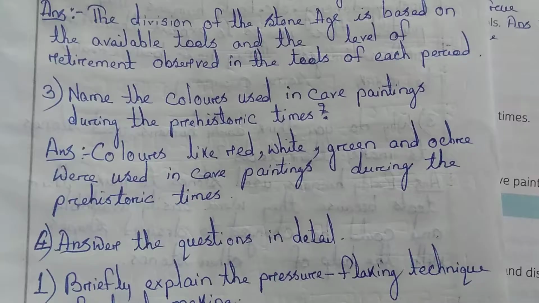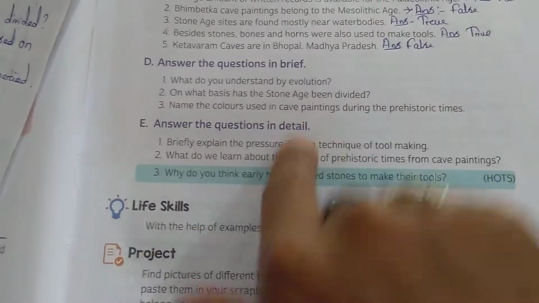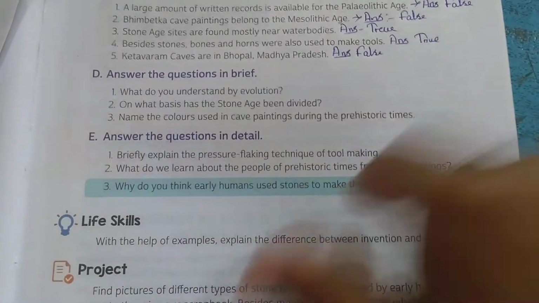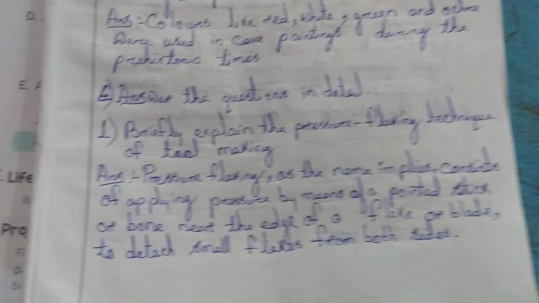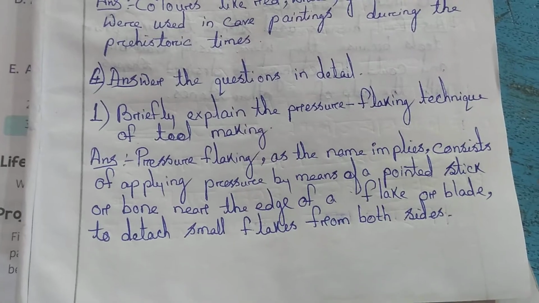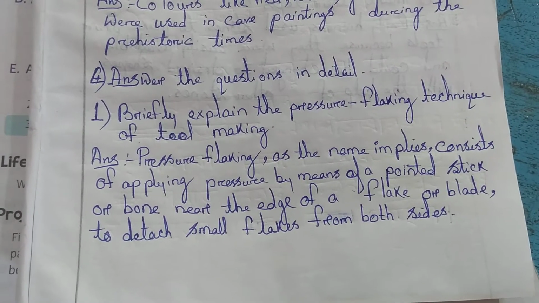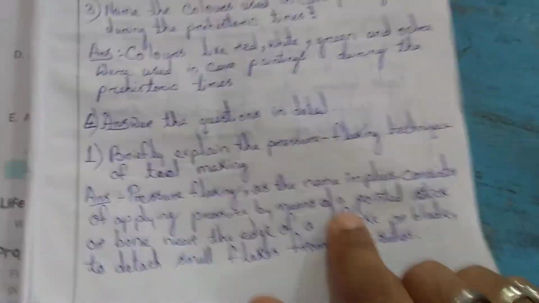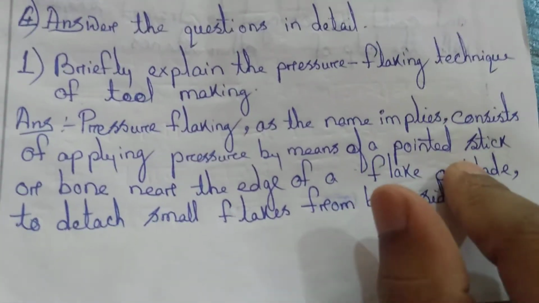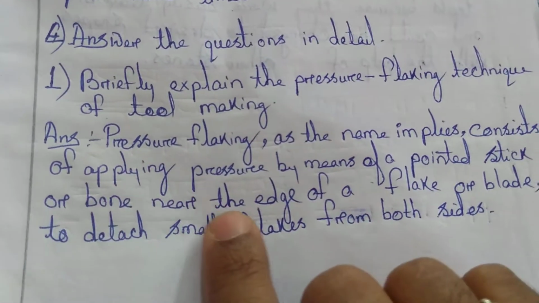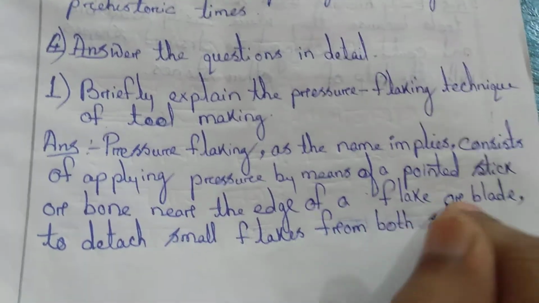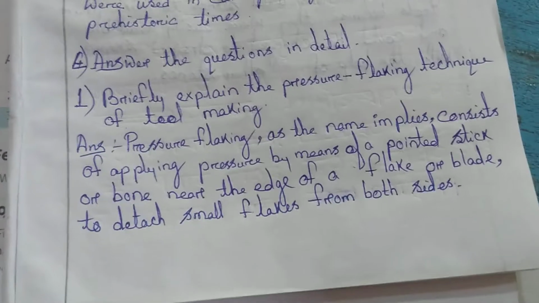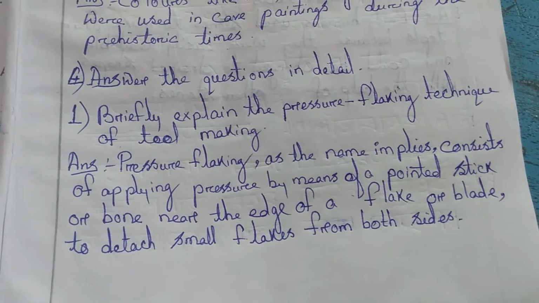Okay, the next is question E. Answer the questions in detail. Briefly explain the pressure flaking technique of tool making. Pressure flaking, as the name implies, consists of applying pressure by means of a pointed stick or bone near the edge of a flake or blade to detach small flakes from both sides.